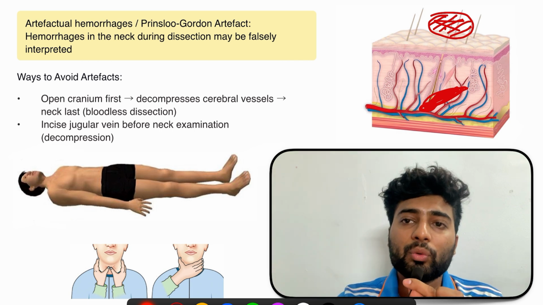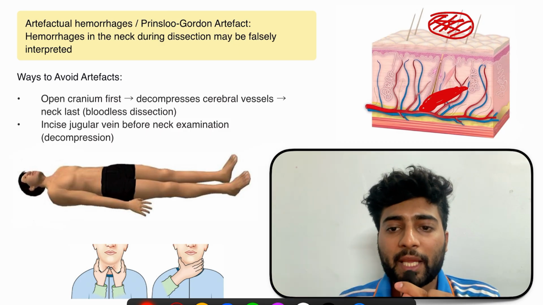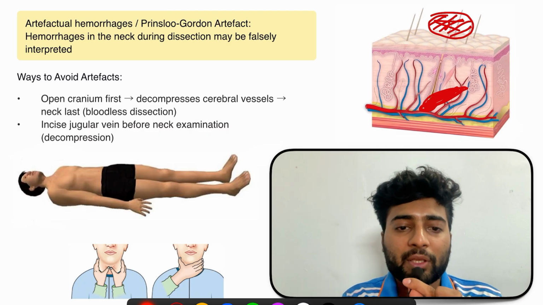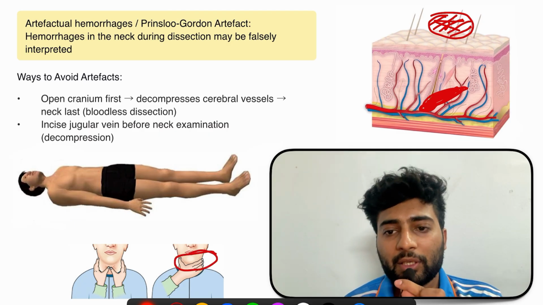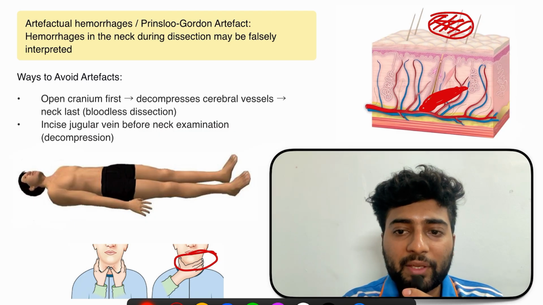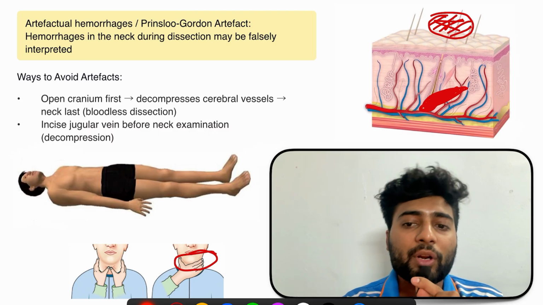Now this happens when there is strangulation, when there is pressure like this inside the neck. At that time, due to pressure in the neck, there is extravasation of blood, so this is a bruise. And this is proof that there has been strangulation or throttling like this. So after the person is dead, if we incise the neck and find this bruising over here, that means the person was throttled or strangulated before death.